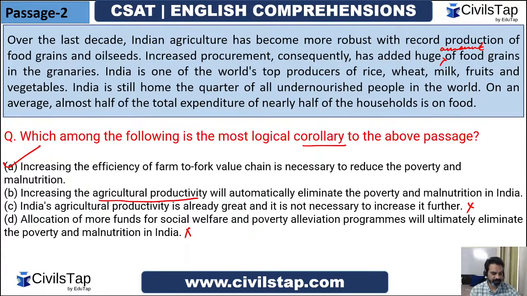So that is the corollary. Vaishali, this is not a hard and fast rule. You have to look at the extreme option. It is not necessary to increase it further. Not necessary means it is not required. So necessary is a word which can be used in n number of senses. So the option should be extreme in its own sense, that this cannot be done, this will not achieve this, this is never or always. These are extreme options.